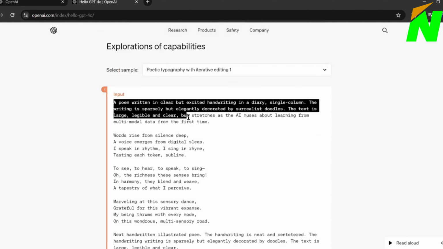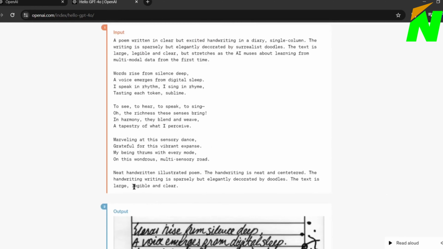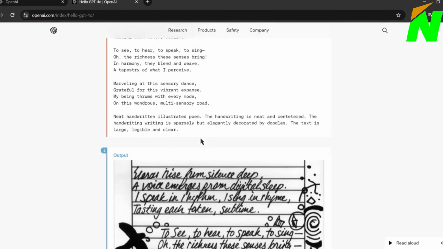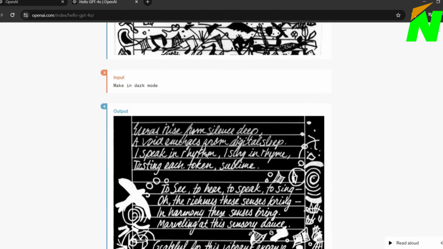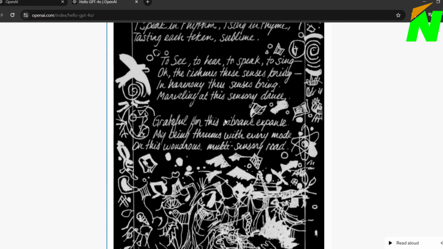Look at this example. The input is very simple. It wanted a poem in handwriting on a diary. After that, the poem. Now let's see the results. That's really amazing. The design is top-notch and realistic. And the most important part is that it has no spelling mistakes. This is the dark mode with a single text prompt. In the end, without notebook paper lines.